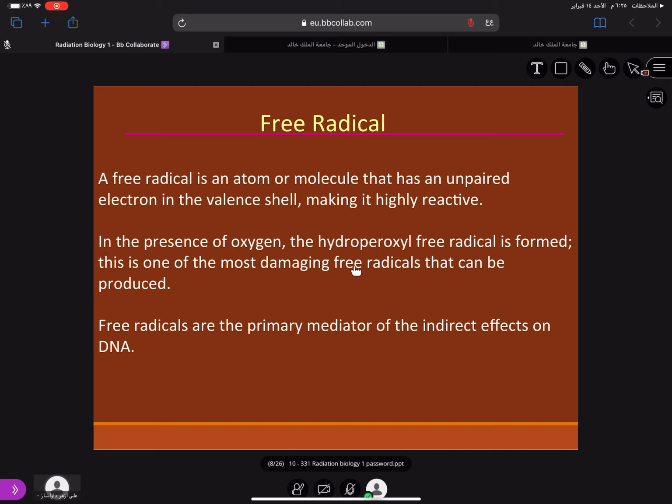So along with water, you have got oxygen also, and these two cause formation of the hydroperoxyl free radical. These free radicals are the primary mediator of the indirect effects on DNA. So this is what happens at the atomic level. The main mediator is the free radical, which in the presence of oxygen forms a hydroperoxyl free radical. This causes the main damage to the tissues.